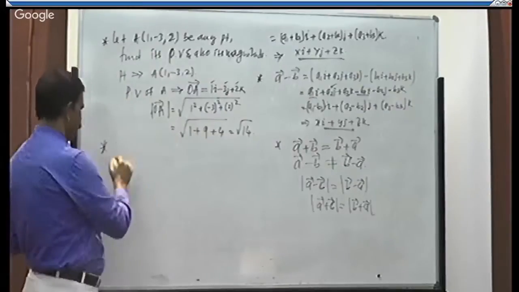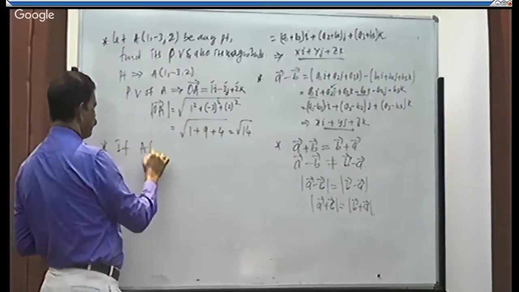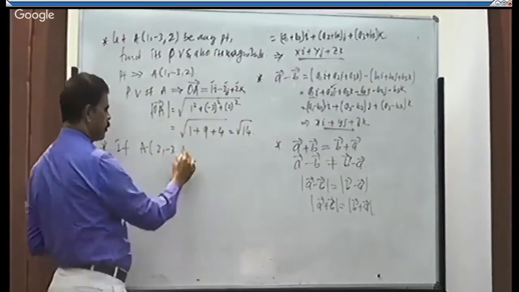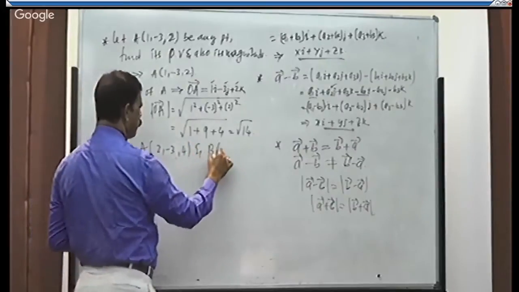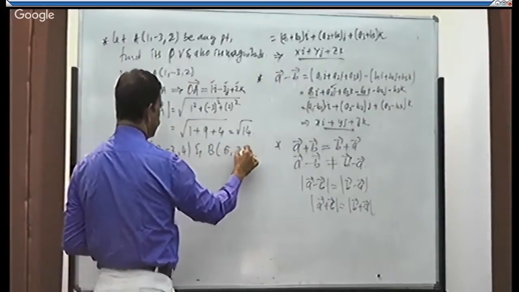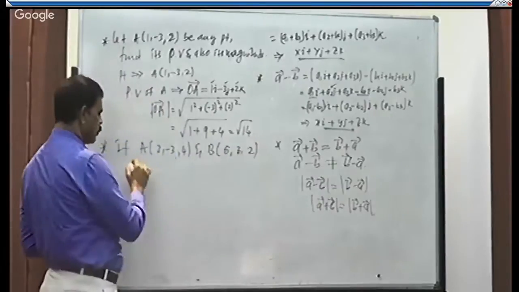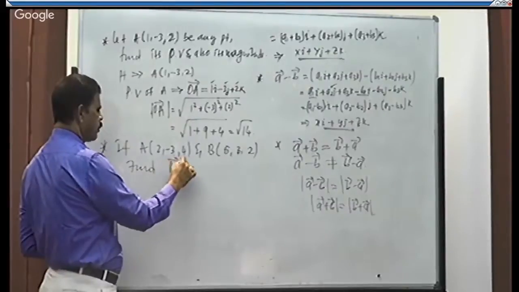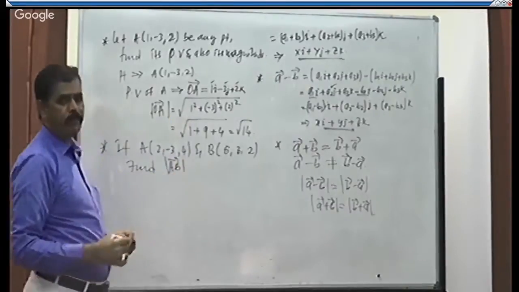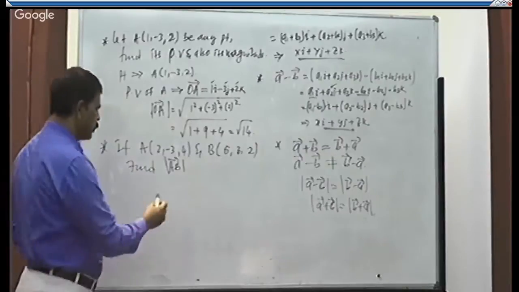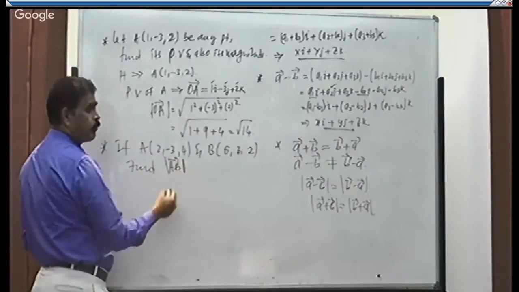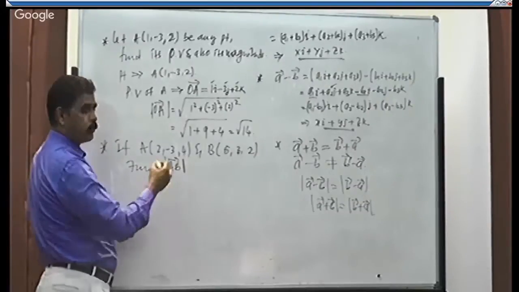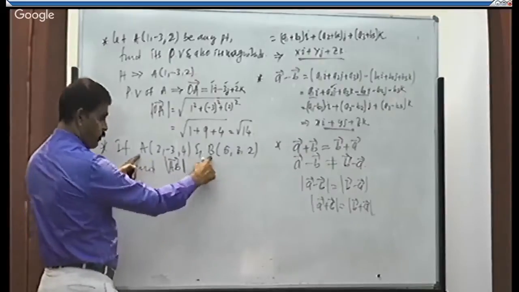Next question. If A of (2, minus 3, 4) and B of (5, 3, 2), find the vector AB magnitude. To get vector AB, first I need to get the position vector of A and position vector of B, correct? Because A and B are different points.